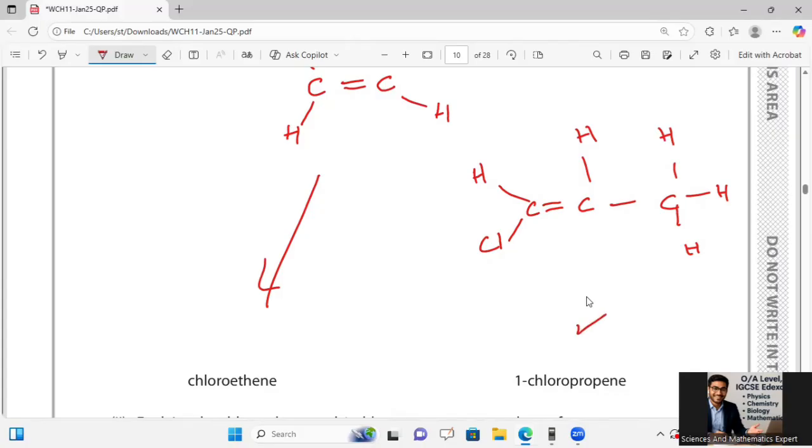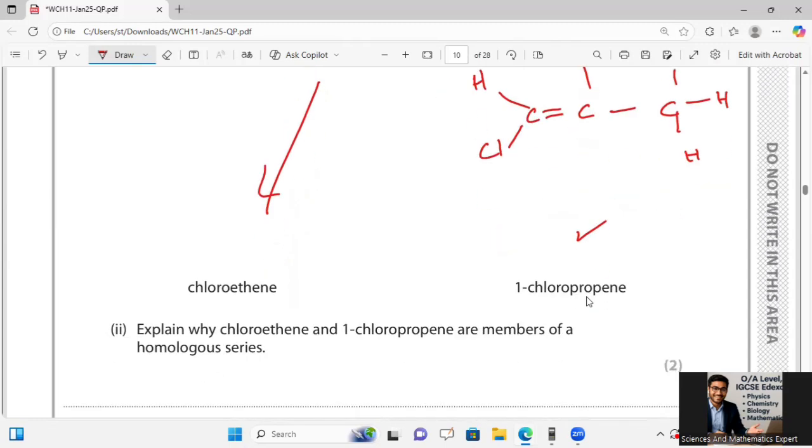So both can be drawn as chloroethene and chloropropene.